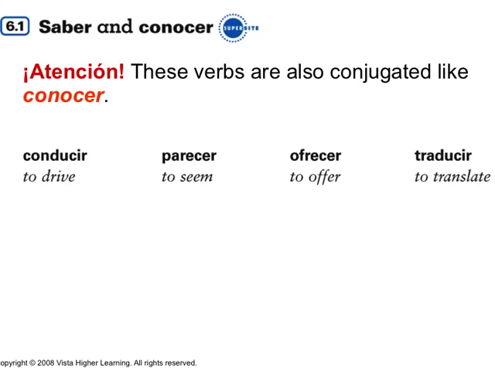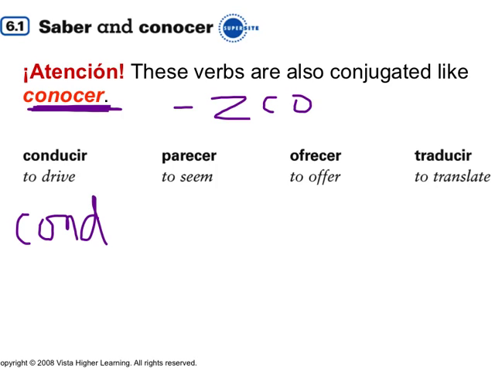And now I want to bring your attention to verbs that are formed just like the verb conocer. In other words, señoritas, the yo form of these verbs is going to end in ZCO. Like conocer is conozco. These verbs also will end in a yo form with ZCO. So conducir is conduzco. The rest of the conjugation is regular, just like conocer. So parecer, which means to seem, would be parezco.